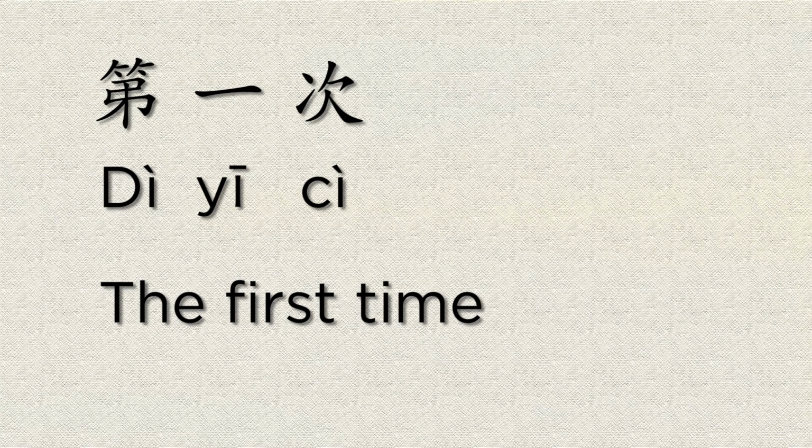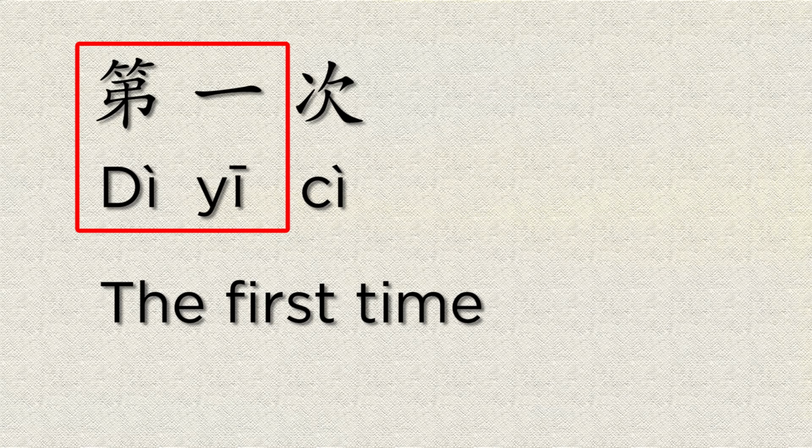It's worth noting that for the phrase 第一次, the first time, yi would stay as a first tone because you can think of it as being together with 第一, that together means first, and 次 is kind of on its own.